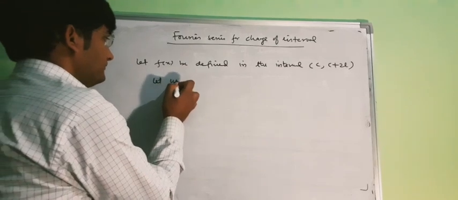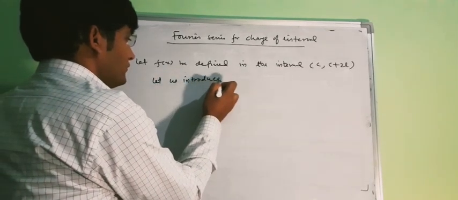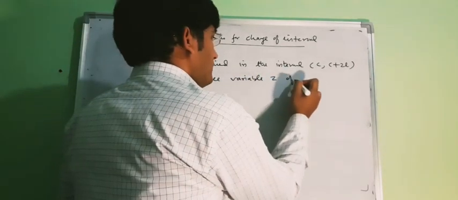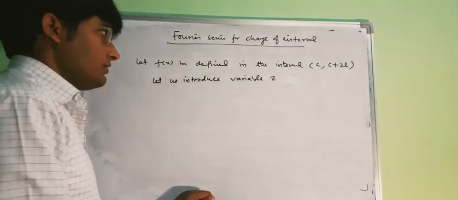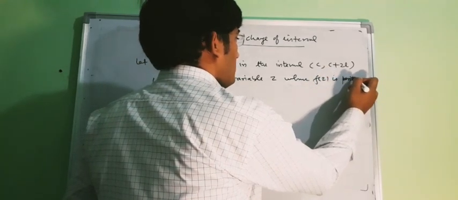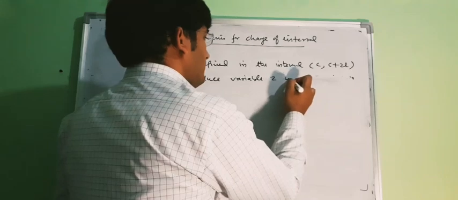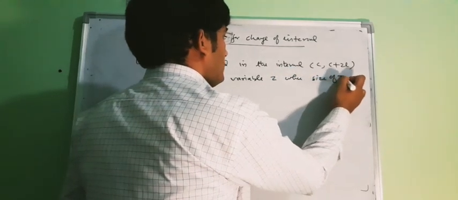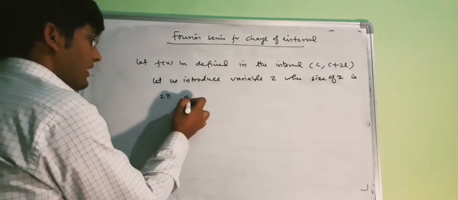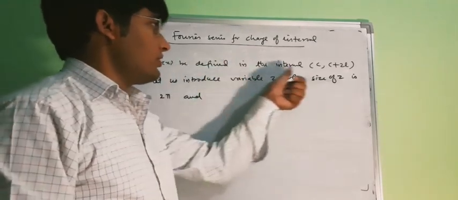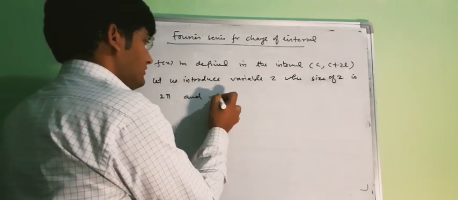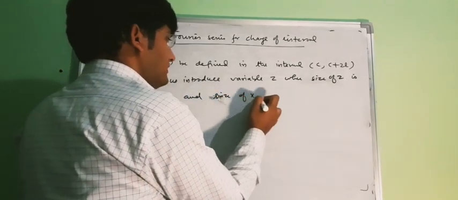Let us introduce variable z, where f(z) is periodic, or you can say that the size of z is 2 pi, and here you can see that our f(x) is defined in this interval, so we can say that the size of x is 2l.